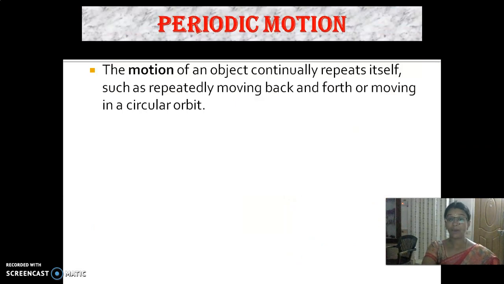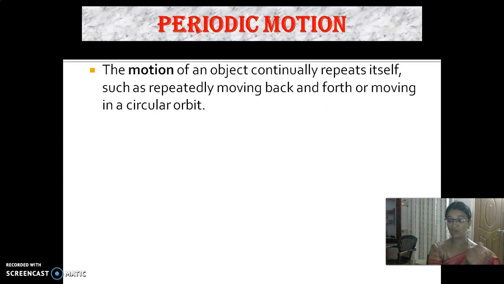And then periodic motion. What is this periodic motion? The motion of an object that continually repeats itself. It moves front and back, such as repeatedly moving back and forth. What is back and forth? Nothing but front and back.